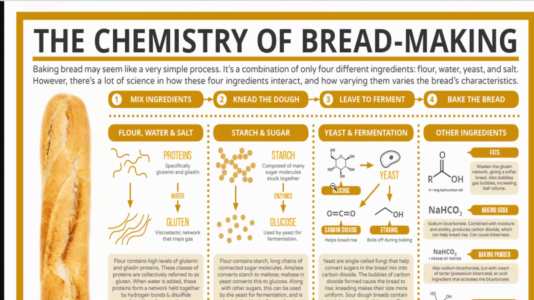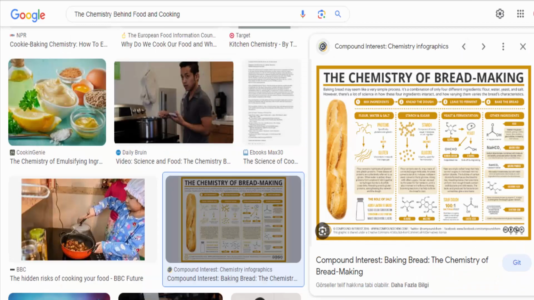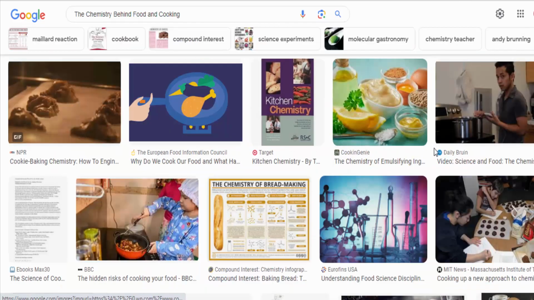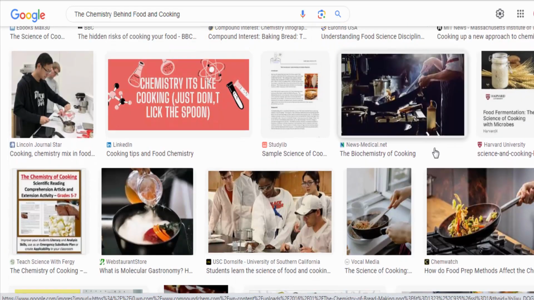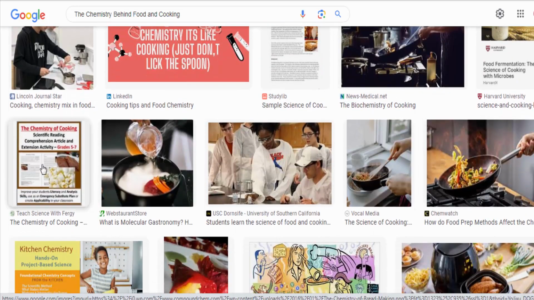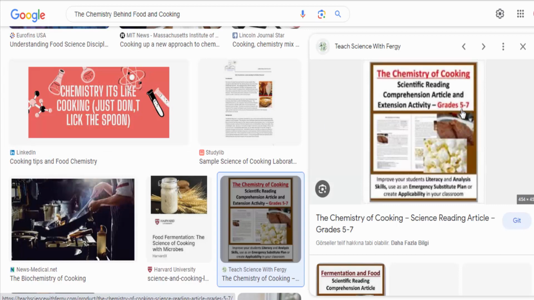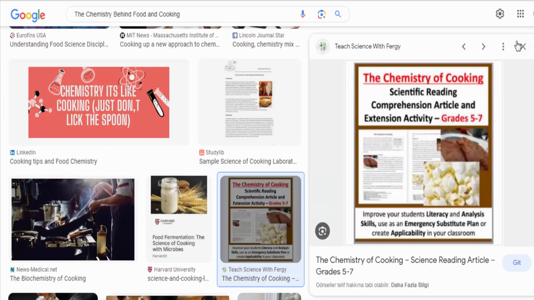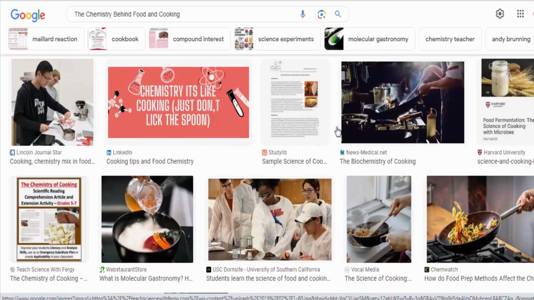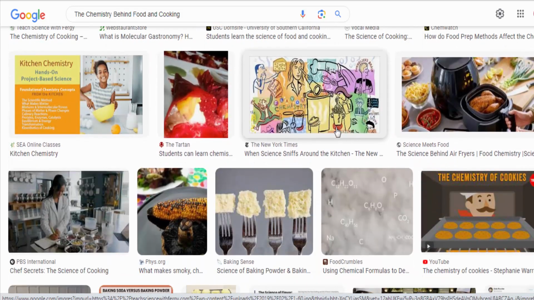Acids. Acids, such as citric acid in citrus fruits or vinegar, play a crucial role in cooking. They can alter the flavor, texture, and appearance of food. Acidic ingredients can also help to denature proteins, making them more tender. For example, ceviche uses acid from citrus fruits to cook raw fish.